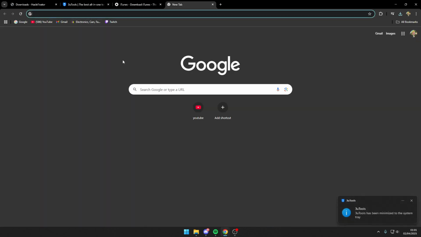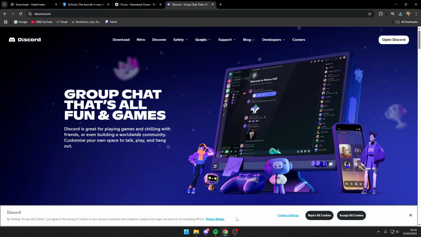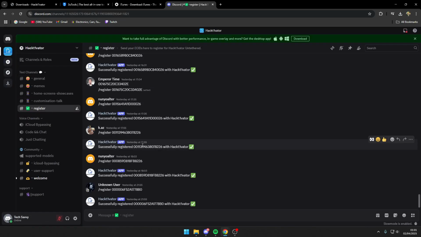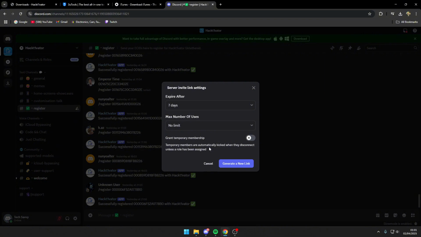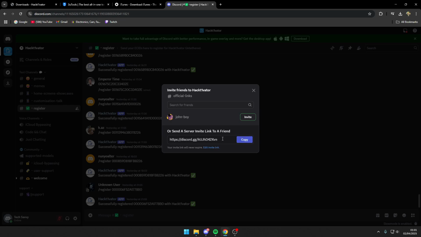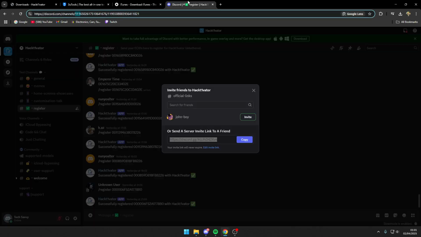Then you have Discord, the Discord server. I've got a link in the description. If you just type that in here, it should come up with download, accept server invite, and then you go in, you go through all that.